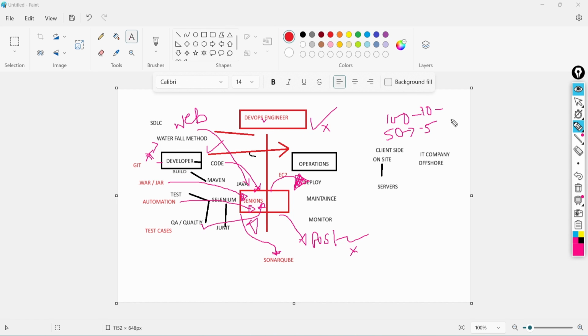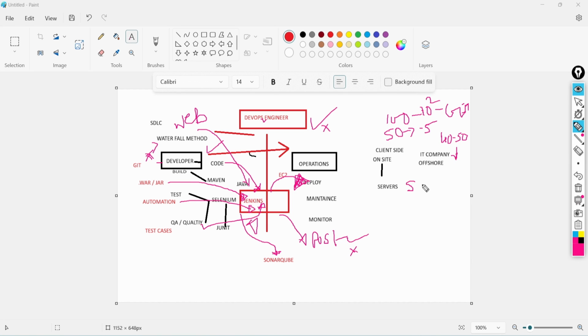So how many pushes will happen in Git? Let's say one developer pushes the code 2 times a day. Approximately we'll have 40 to 50 pushes within a day into GitHub.